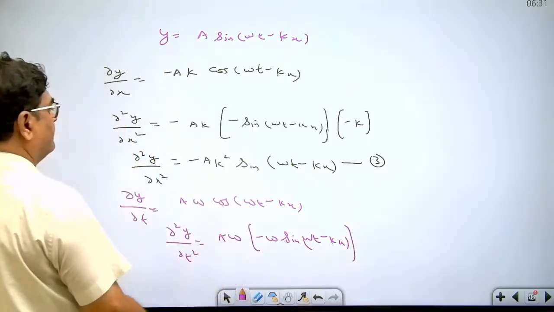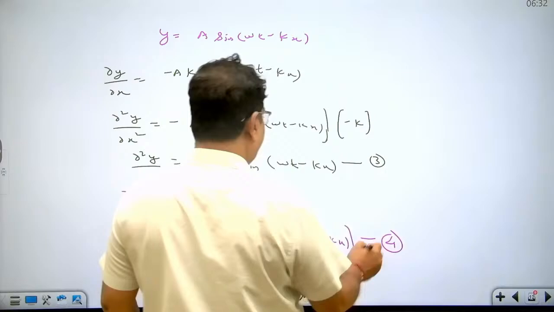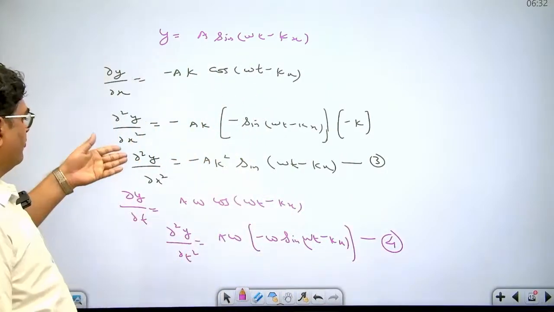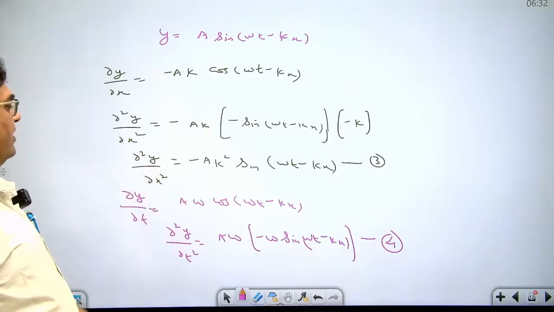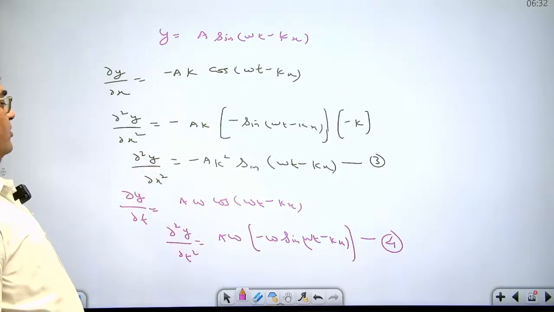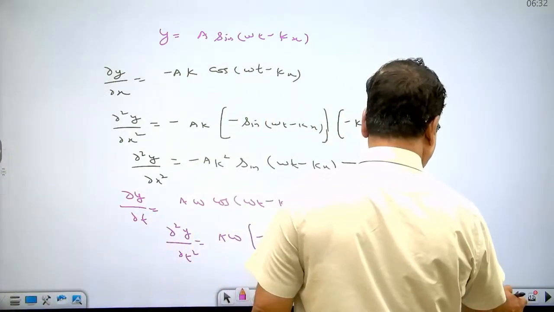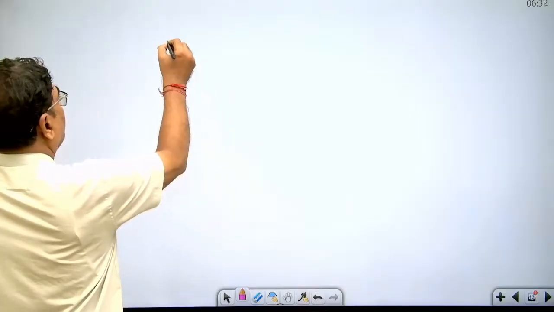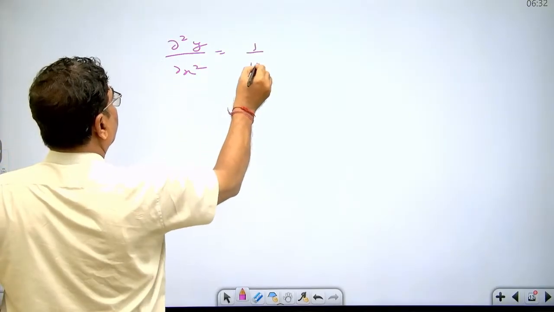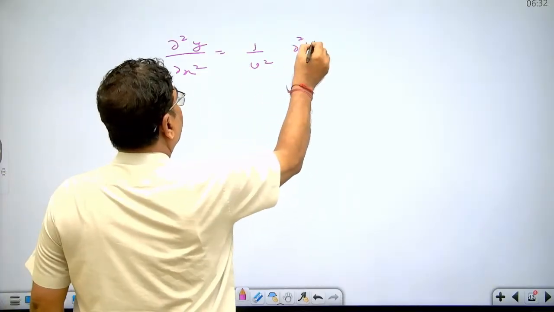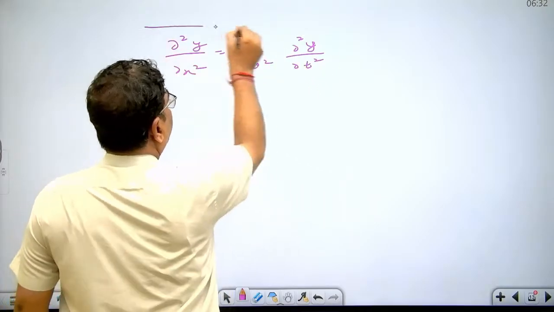Okay. If you divide these two equations, what do you get? Divide equation 3 with equation 4, what do you get? Delta 2y upon delta x square upon delta 2y upon delta t square. You are getting k square upon omega square. What is k square upon omega square? That is 1 upon v square. So dear student, delta 2y upon delta x square equal to 1 upon v square delta 2y upon delta t square.